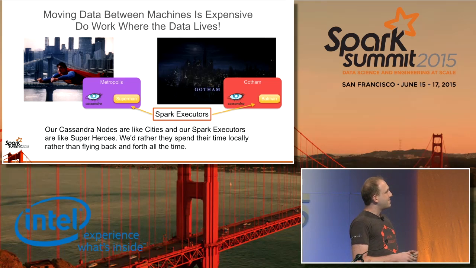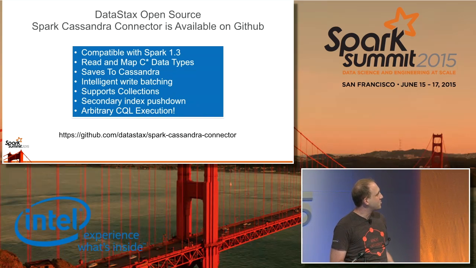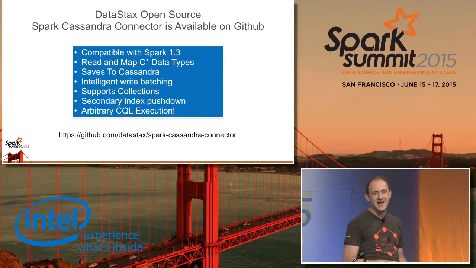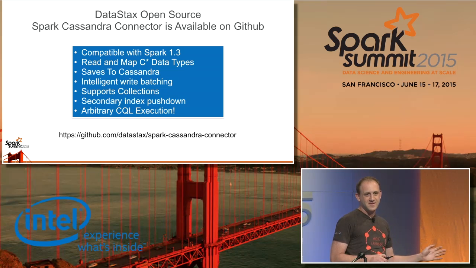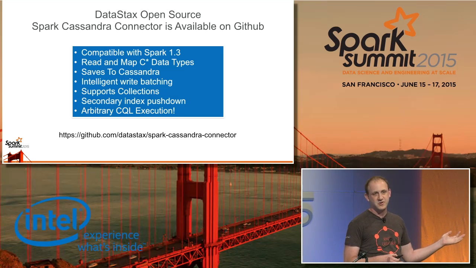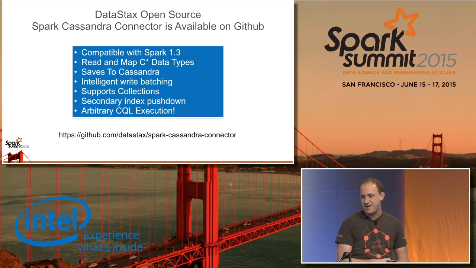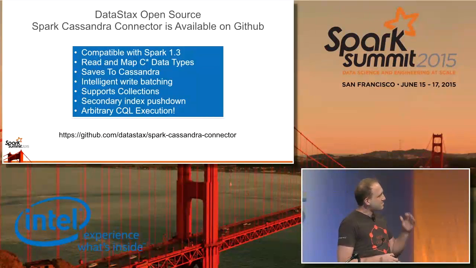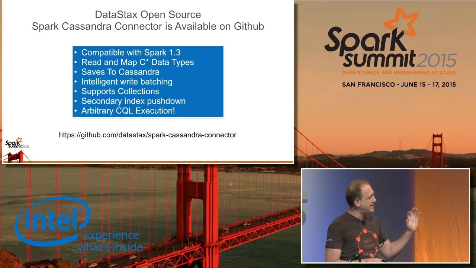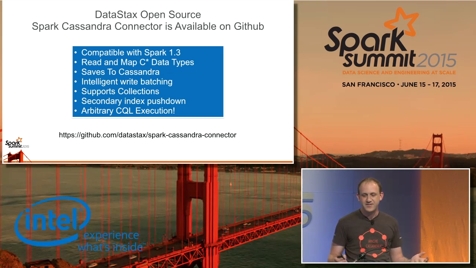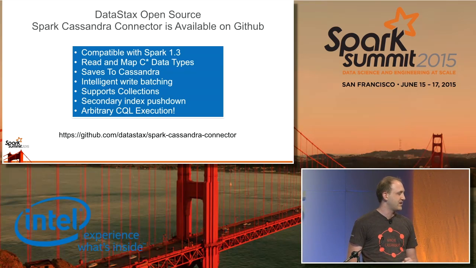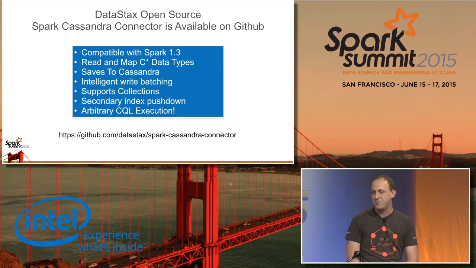So now that I've gone over this little story, let me just say that this is all automatically implemented inside of the Spark Cassandra connector, which now is compatible with Spark 1.3. And actually, from the time that we submitted these slides to today, we just had our milestone release for Spark 1.4 as well. So if you'd like to try that out, it's ready right now. We support all of Cassandra data types, including user-defined types. We can save to Cassandra. We have intelligent write batching. We support collections, and all kinds of other great features. And of course, open source, free to use for anyone.